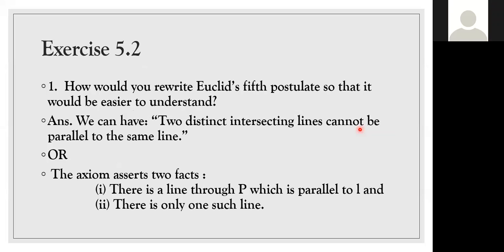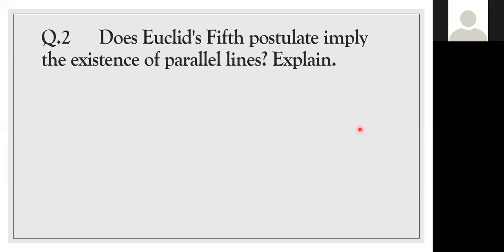We'll go to the next question. Ma'am, I cannot see the screen. Is it for this exercise 5? Only one, or all of them? Only one. You all can see the screen, ma'am. Then I think the problem is with you only, dear. Check it once.